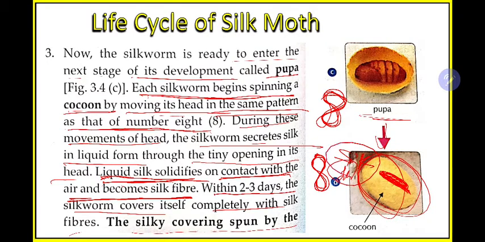The silk fiber gives it protection, because the organism does not know that you are using its silk. It is making silk for its own protection, but we human beings are using that. A cow is not producing milk for you. A cow is making milk for its child, for its offspring, but we human beings are taking the milk from the cow. Similarly, in this case also, the silkworm is making this silk for its protection, but we human beings are using it for our use.